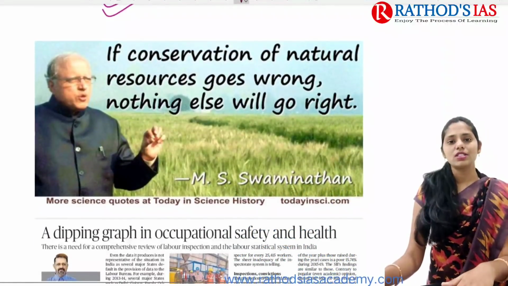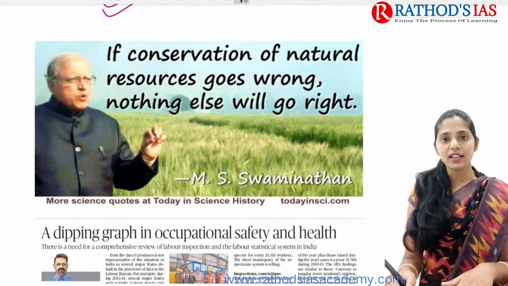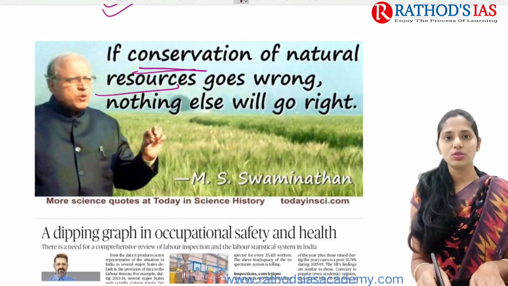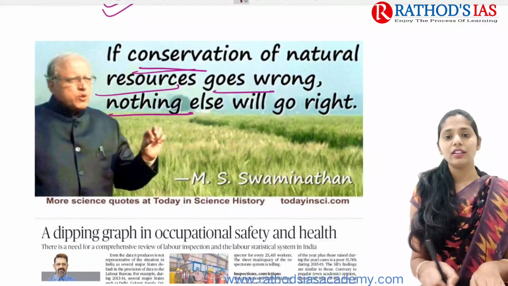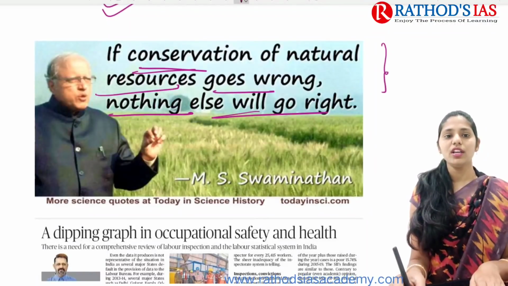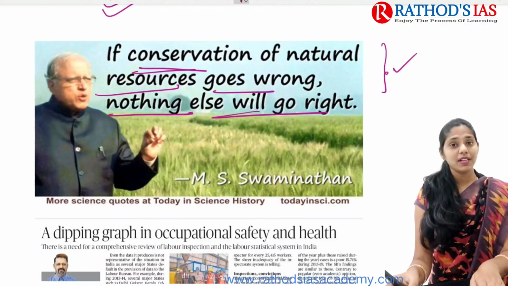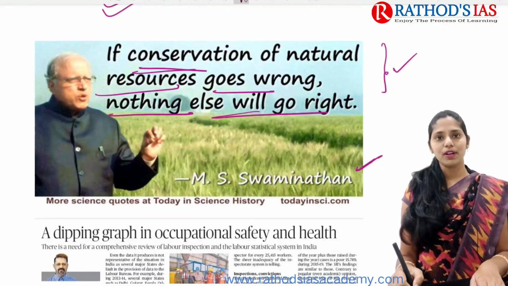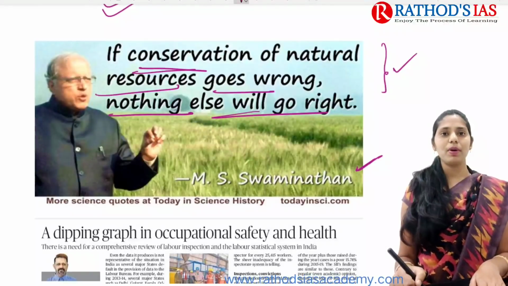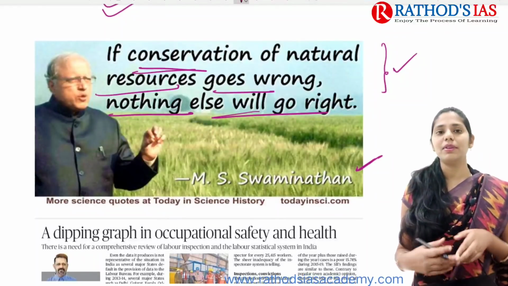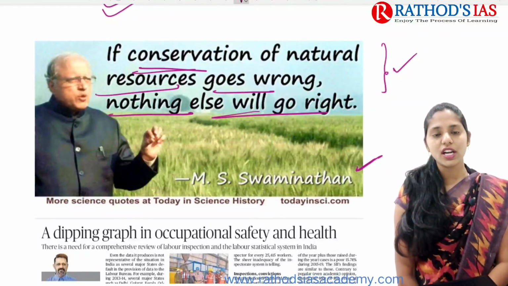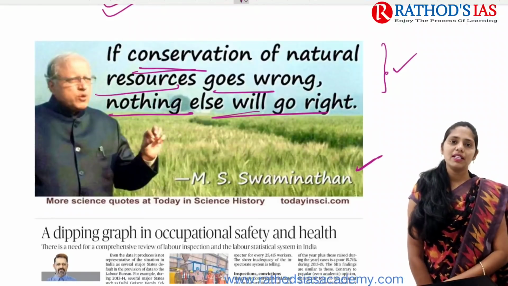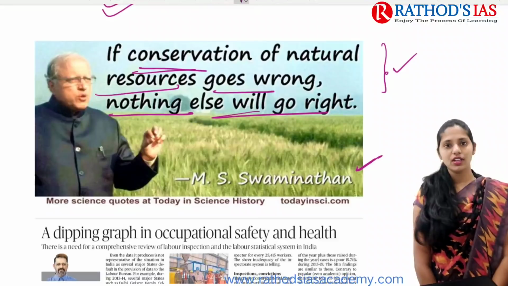So today's quote is from an environment point of view. If conservation of natural resources goes wrong, nothing else will go right, okay. This quote is mainly given by M.S. Swaminathan. M.S. Swaminathan was a very important personality, right? You might know about the M.S. Swaminathan committee report or recommendations regarding the MSP, minimum support price, as well. So this quote mainly says that conservation is very important.